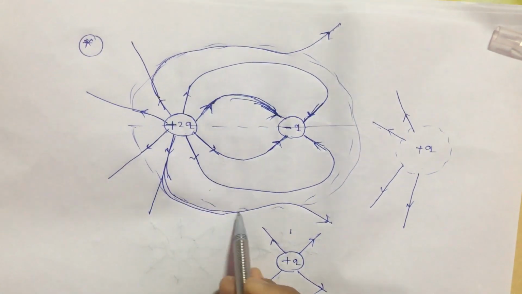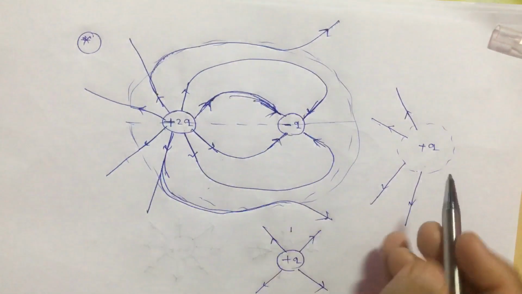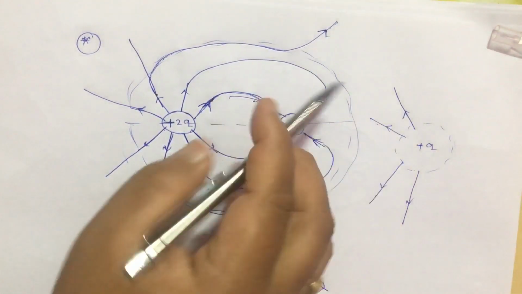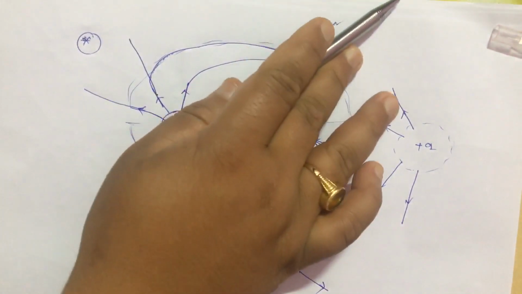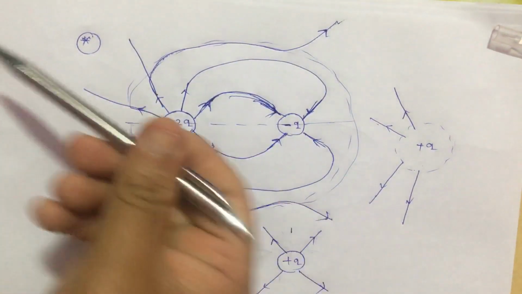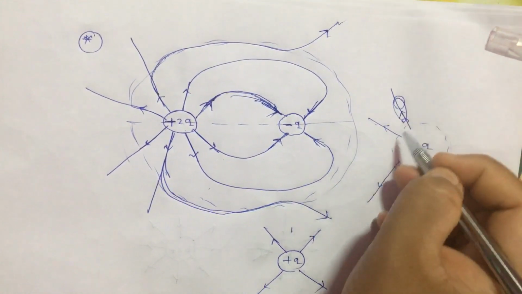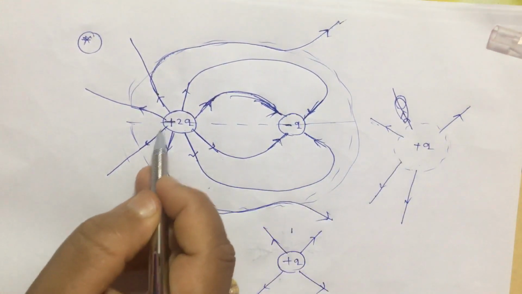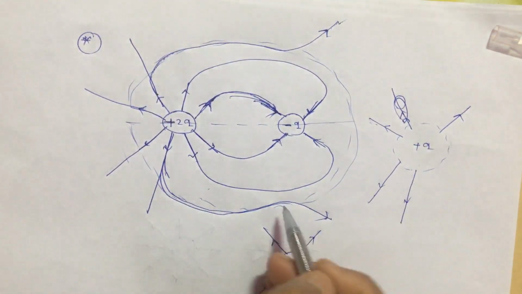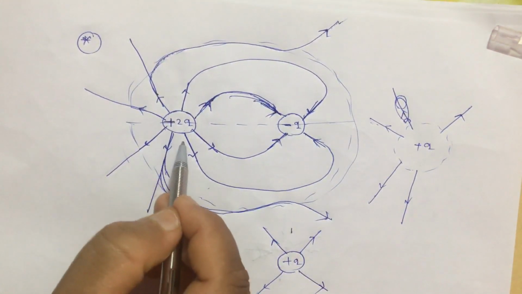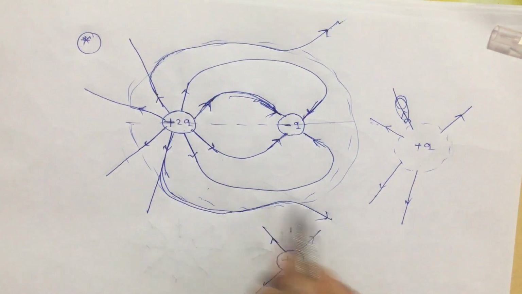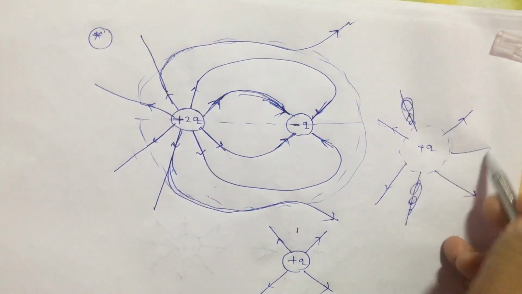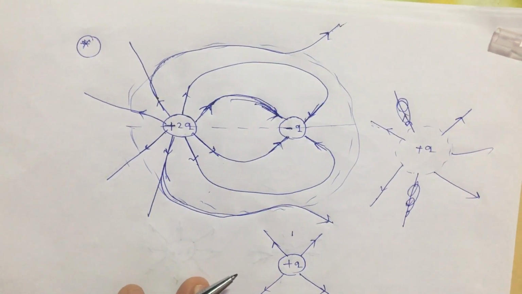Inside this system, you cannot look. So for this system, how the charge lines are: one charge line is coming away from here, one is coming away from here like this. One is coming away from here, one from here, one from here, and another one is coming from here like this. So another one is coming like that. So now it is correct. Okay, so it is understood.